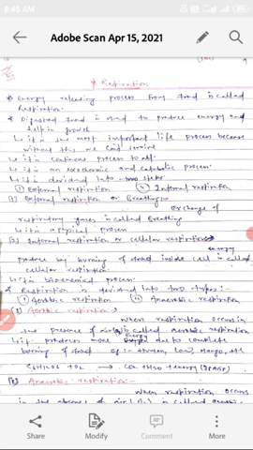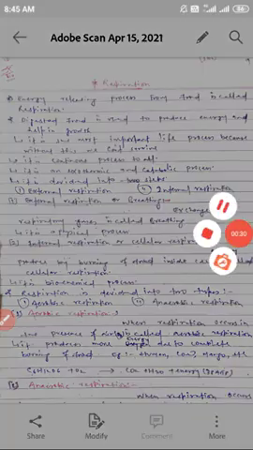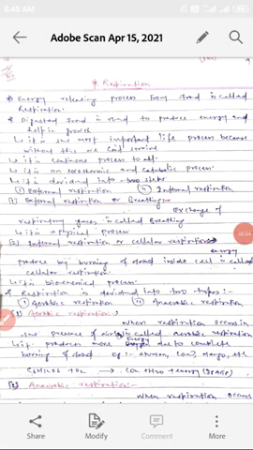Respiration is a process by which we obtain energy. Why do we respire? We respire to obtain energy. Next, digested food is used to produce energy and help in growth. It is the most important life process because without this we can't survive. It is a continuous process in all. It is an exothermic process and a catabolic process.